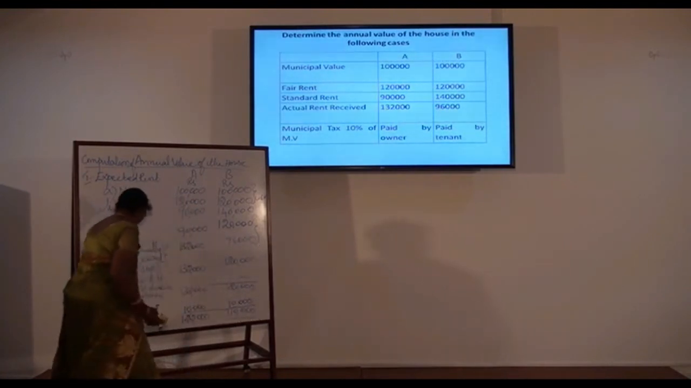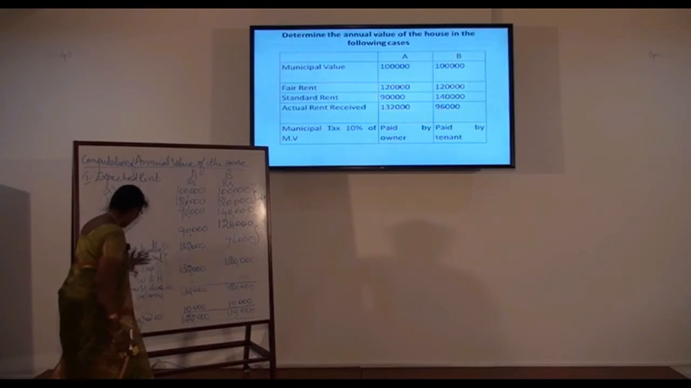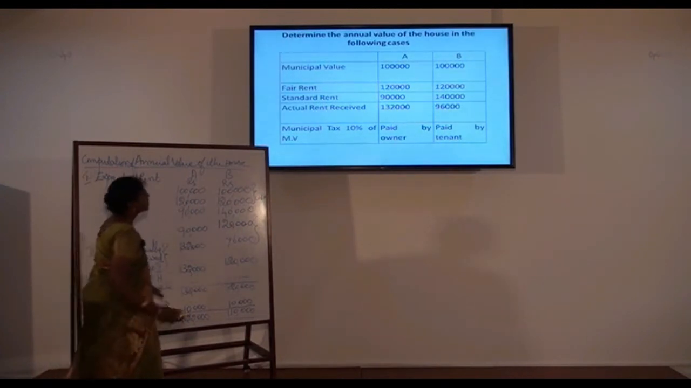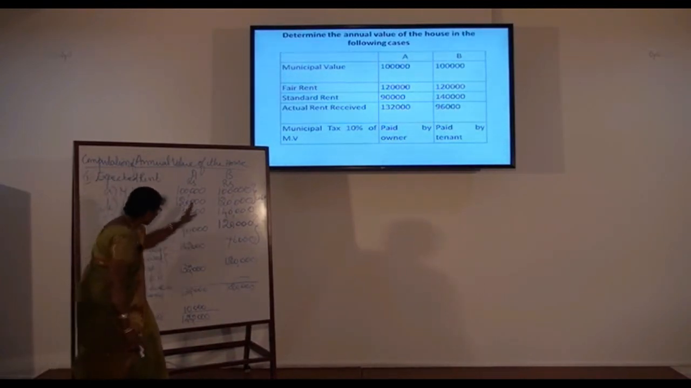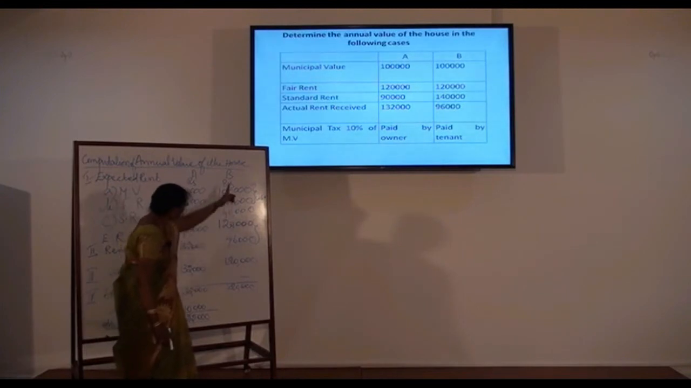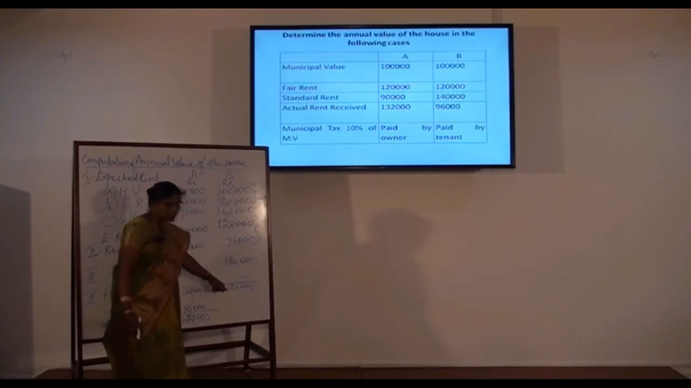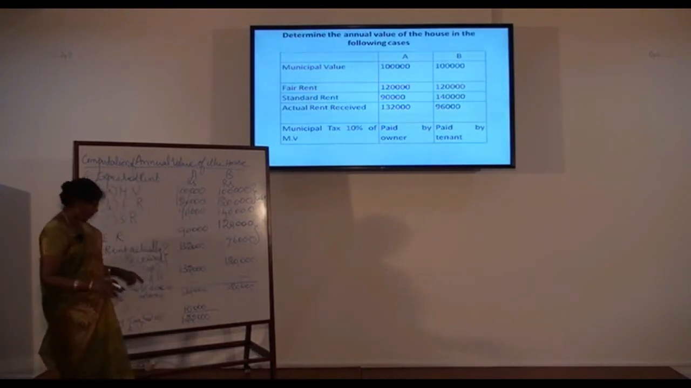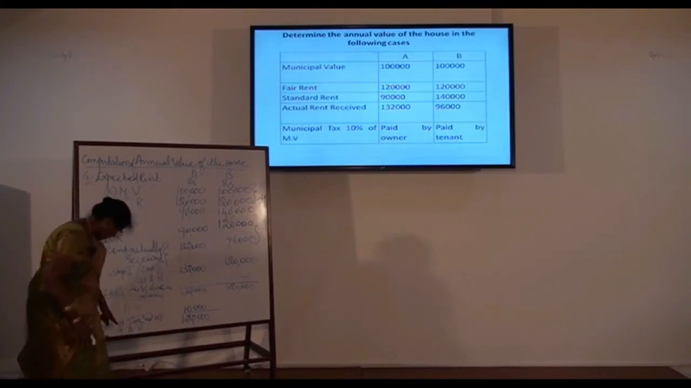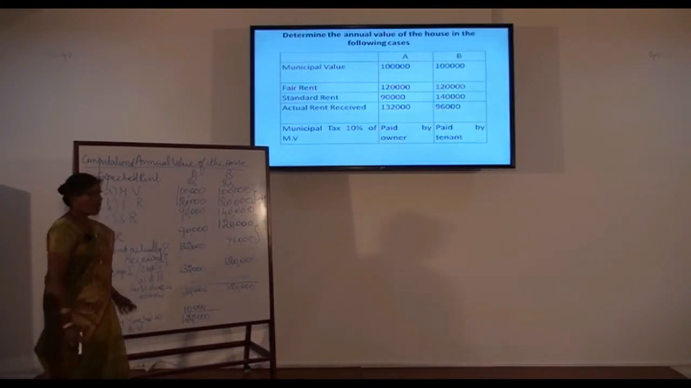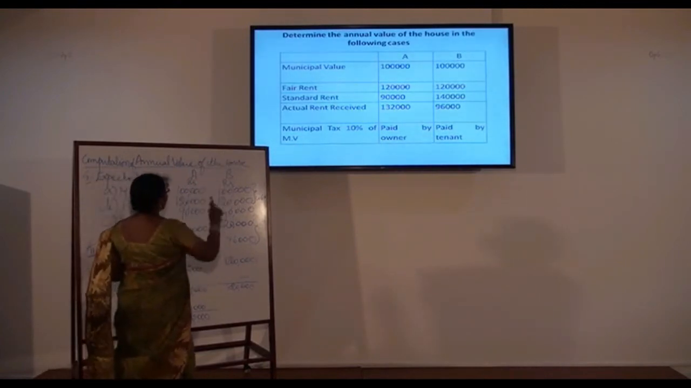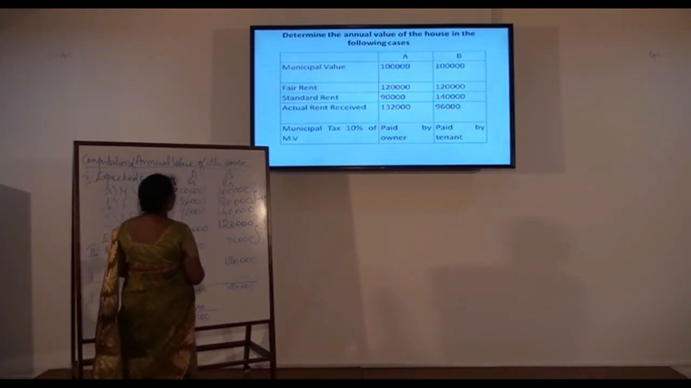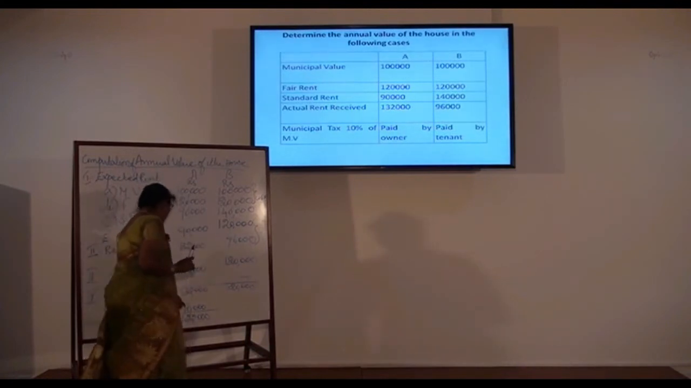Now look at that. As per the steps you are calculating the gross annual value, and then the municipal tax. Now we have calculated the gross annual value. For house A it is 1,32,000. For house B 1,20,000. So to determine the net annual value from the gross annual value, we have to deduct the municipal tax. Municipal tax is given 10% of the municipal value. So according to that, house A is 10,000.